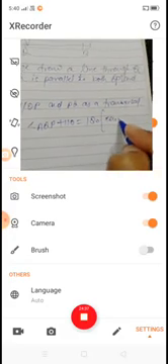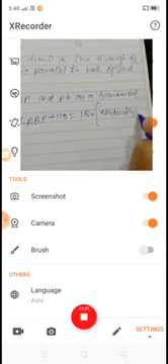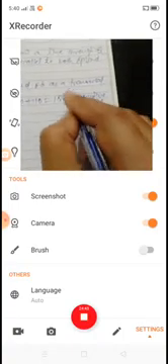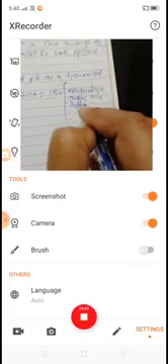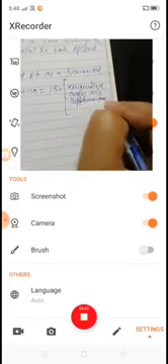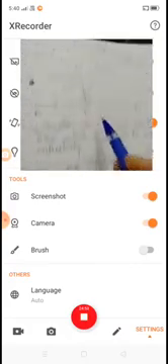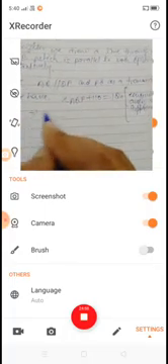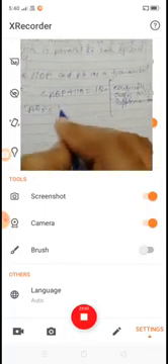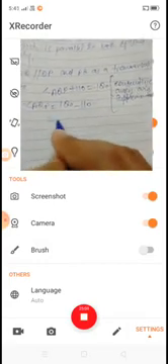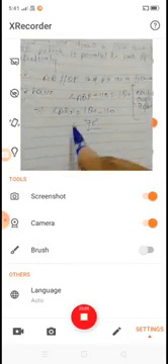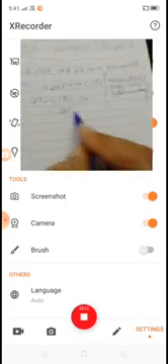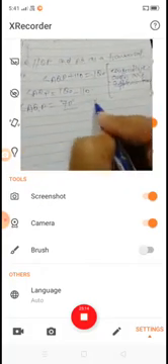Because consecutive angles are supplementary, the sum of angle AQP and 110 is equal to 180. So here we find angle AQP. Angle AQP is equal to 180 degree minus 110, which is 70 degree. So angle AQP is 70 degree. Take this as equation 1.